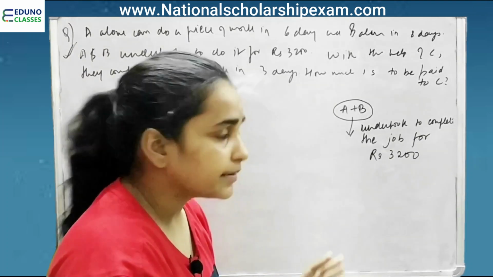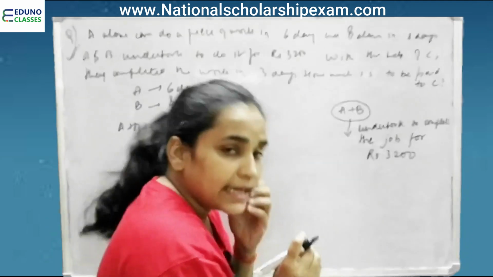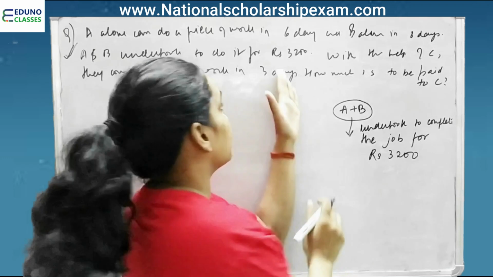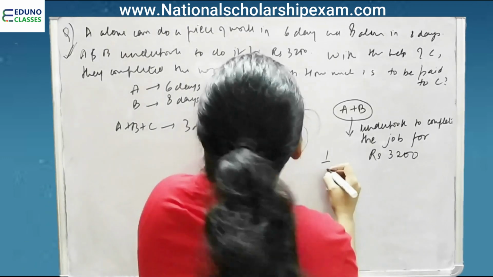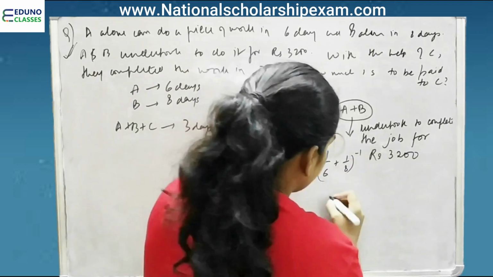Right? Now, how many days will they take to complete the job? A and B together, not C, A and B together. We know 1 day work of both of them. We'll add it and inverse it.